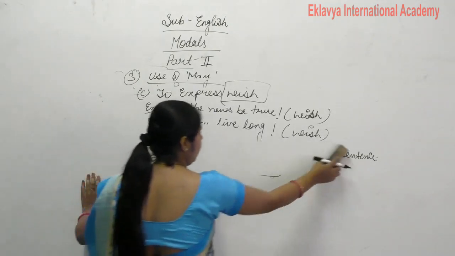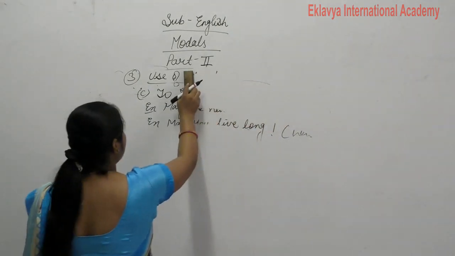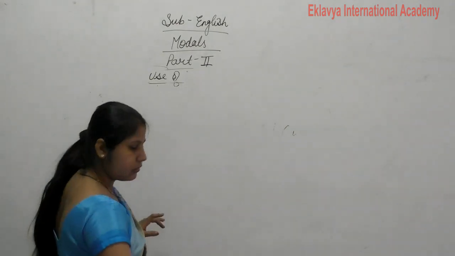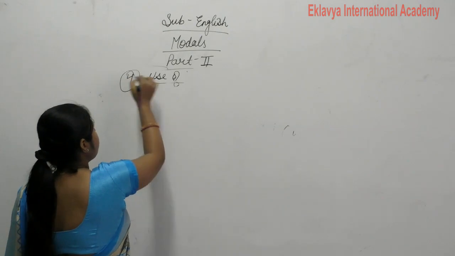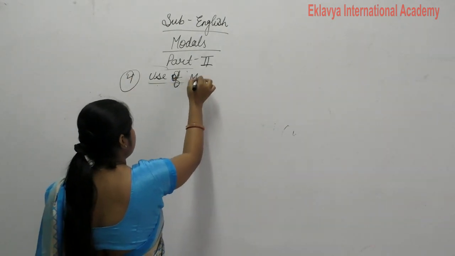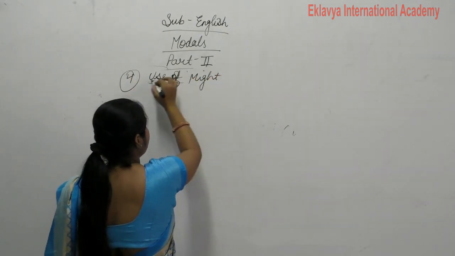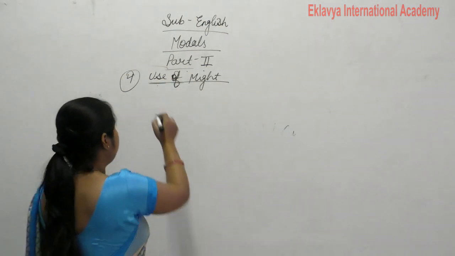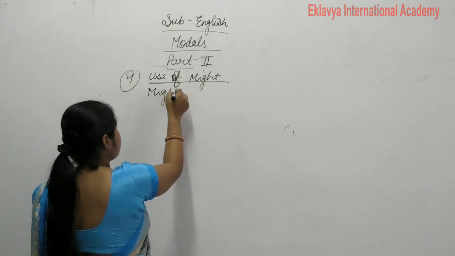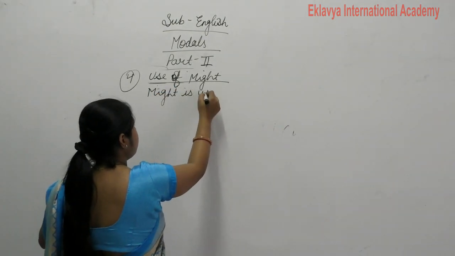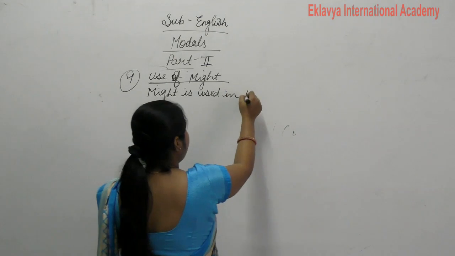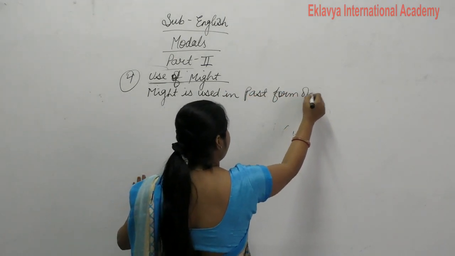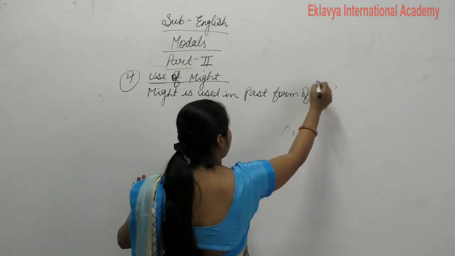Okay. Now next, our another rule is what? Another rule is our might. Okay. Our fourth rule is use of might. Might is used in the past form of may.